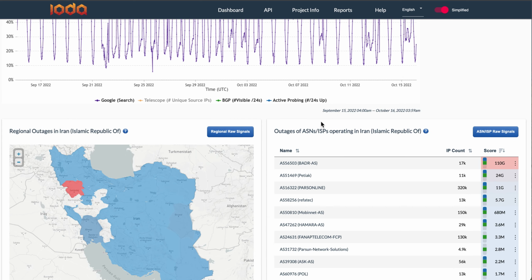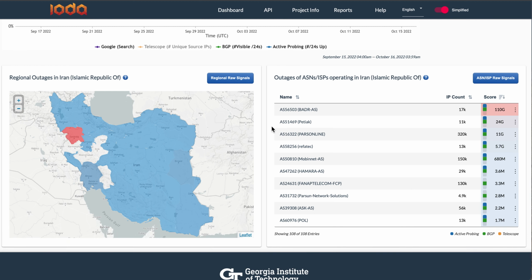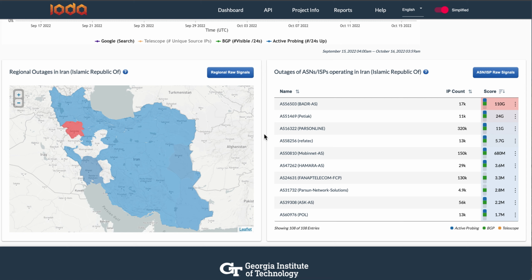Scrolling down, we can see a map of Iran to see what IODA picked up as the most affected regions, or in this case, provinces in Iran. We can see from the map that the shutdowns really affected all of Iran because these were the three largest mobile networks that were being shut down, with Kurdistan registering as the highest outage score. Please note that these outage scores, as I've said previously, are meant to help guide you to find outages, but they're not a perfect measure, so use this with caution.